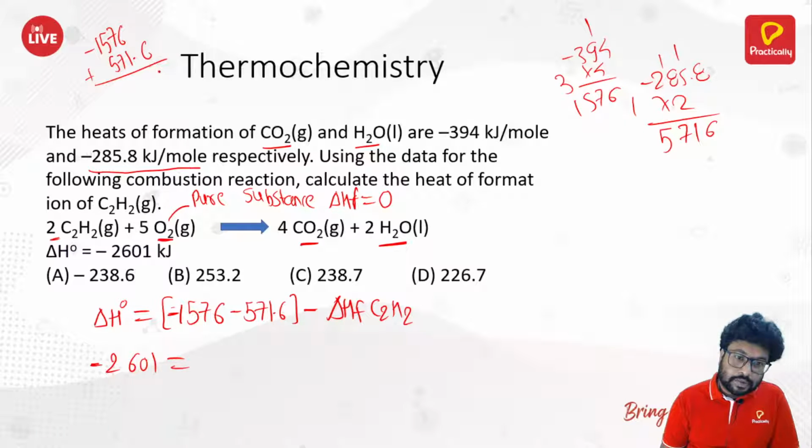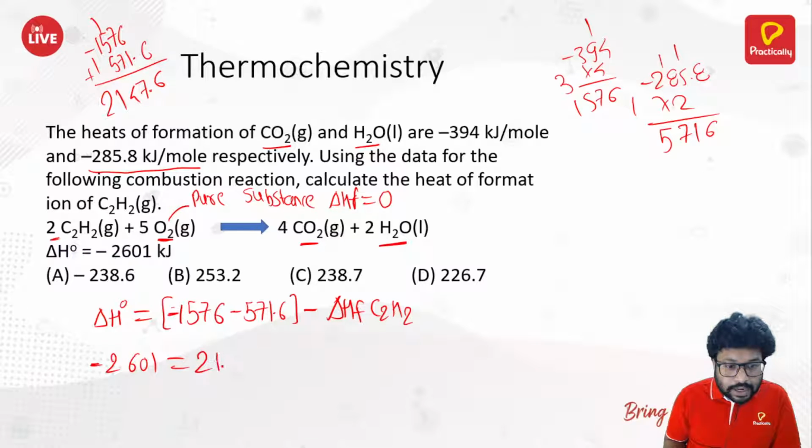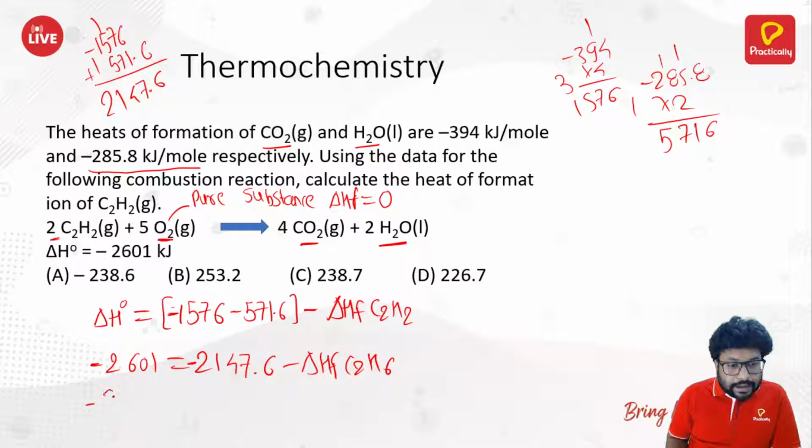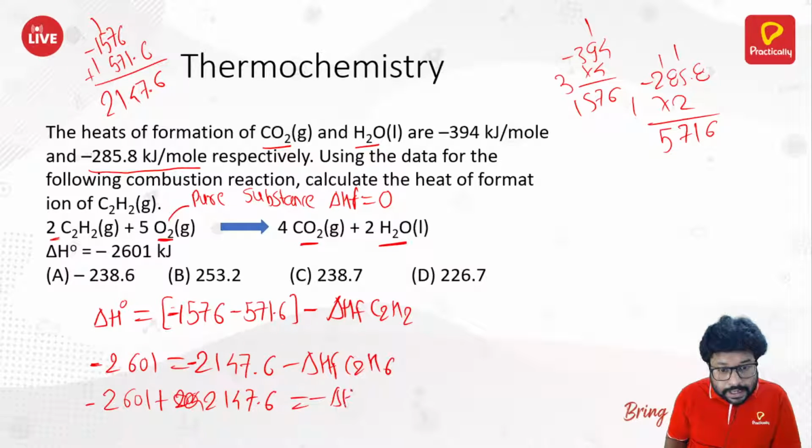571.6. 6 plus 1, 7, 7 plus 7, 14, you got 1, 5 plus 5 is 10 plus 1, 11, 1 plus 1, 2, 2400, so 2147.6, that is minus delta HF C2H2. So sending this to that side, minus 2601 plus 2147.6 is equal to minus delta HF of